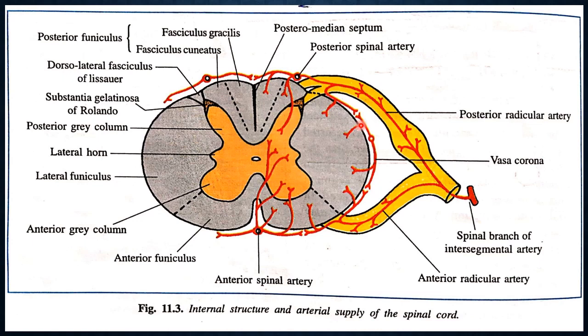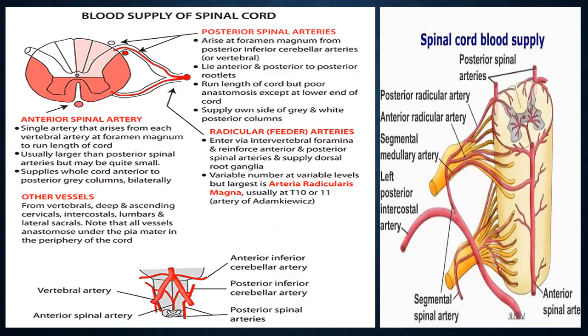So roughly speaking, the anterior trunk supplies the ventral 2/3 of the cross section. The rest of the cord is supplied by the pair of posterior arterial trunks and by the vasa corona. This is the arterial supply of the spinal cord, a very potential long question. This is the blood supply of the spinal cord. The slides were already mentioned.